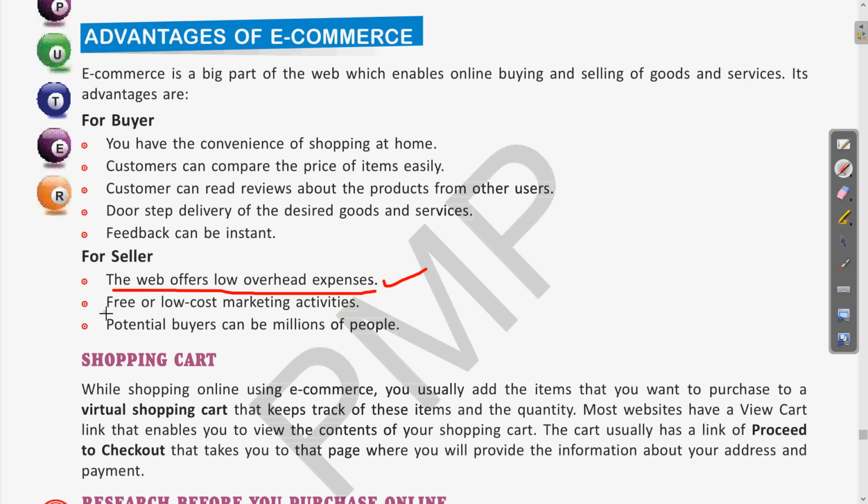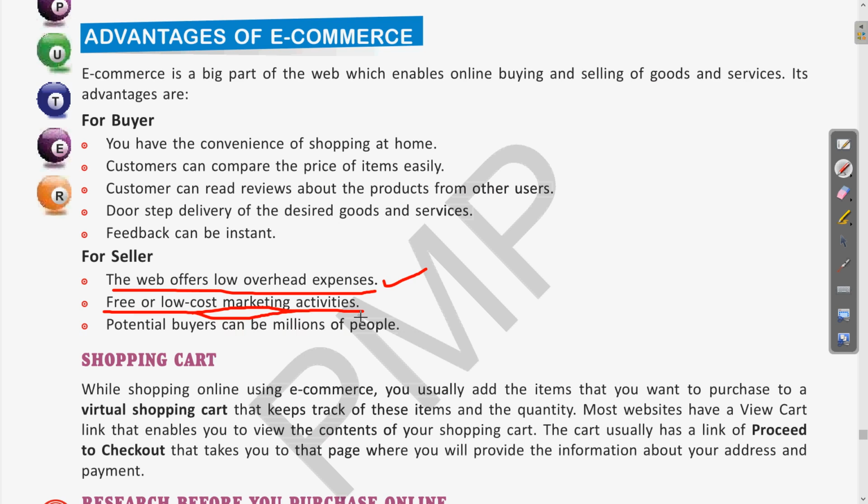Then the next is free or low cost marketing activities. Clear? Earlier, in the traditional approach, if the manufacturer is selling products, he also needs to do advertisement. He needs to install various hoardings or display boards at shops or at various places.